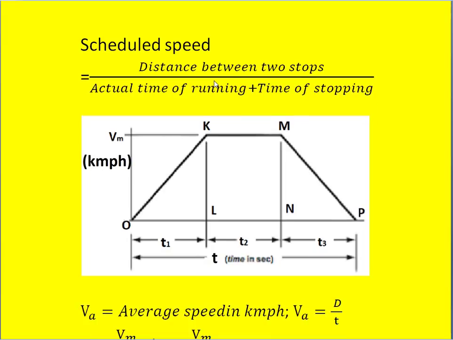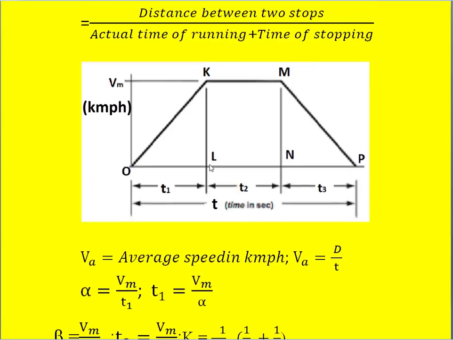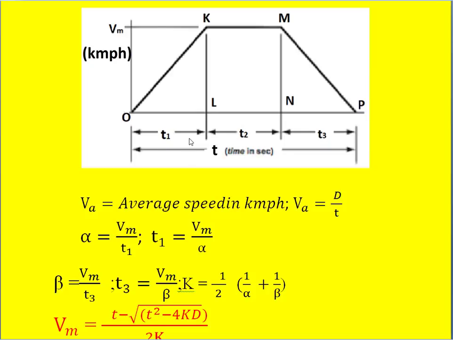Suppose the given data is trapezoidal. In that case, the diagram will look like this. Here this is the acceleration period, this is the free running period, this is the retardation period. So timings are T1, T2, T3, and the distances covered during T1 is called D1.